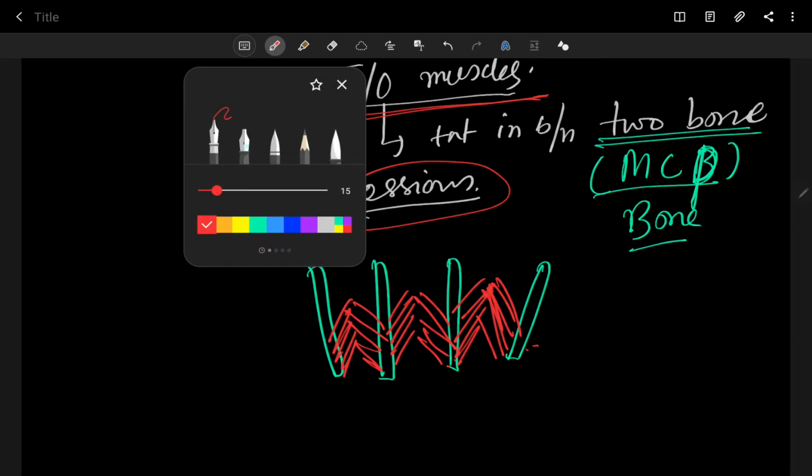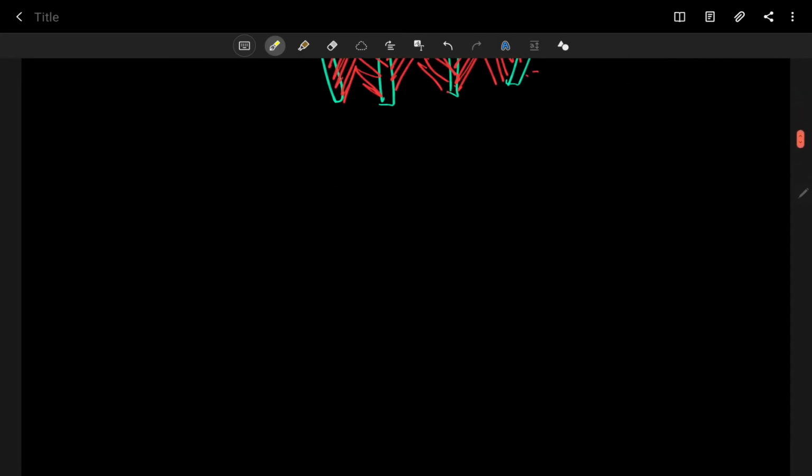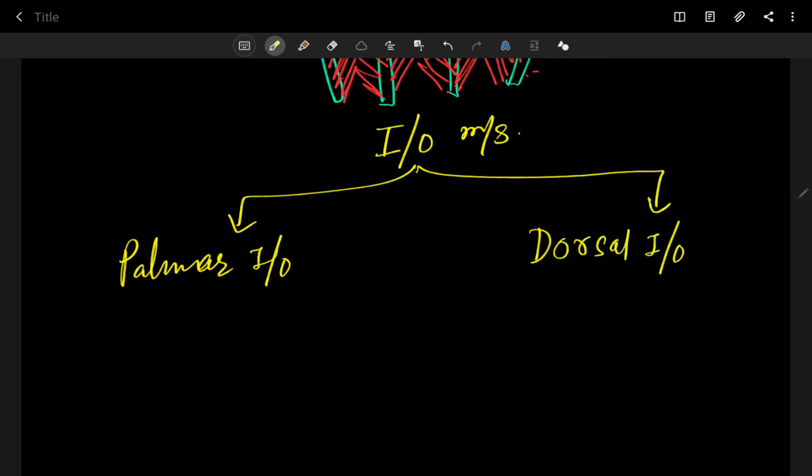So these interossei muscles are actually two groups. I am writing here, interossei muscles, they are two groups. One is your palmar interossei group of muscles, and another one is your dorsal interossei group of muscles.